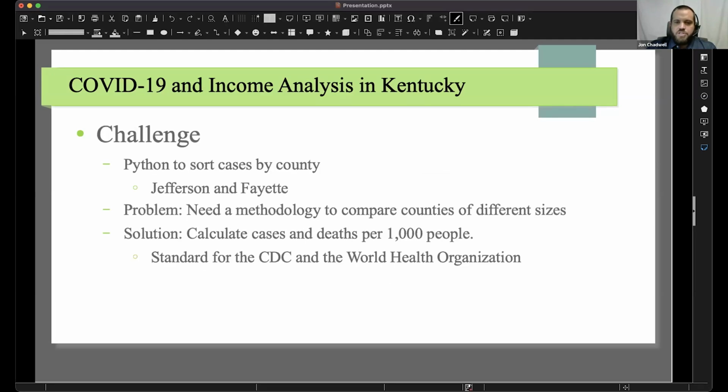So I ran into my biggest challenge when I used Python to sort cases by county. The top two were Jefferson and Fayette County, which would make sense since they are the two most populous counties in Kentucky. And I needed to come up with a methodology to compare counties of different sizes. After researching, I found that calculating cases and deaths per 1,000 people was the best way to have an accurate comparison. And this is the standard also used by the CDC and the World Health Organization.